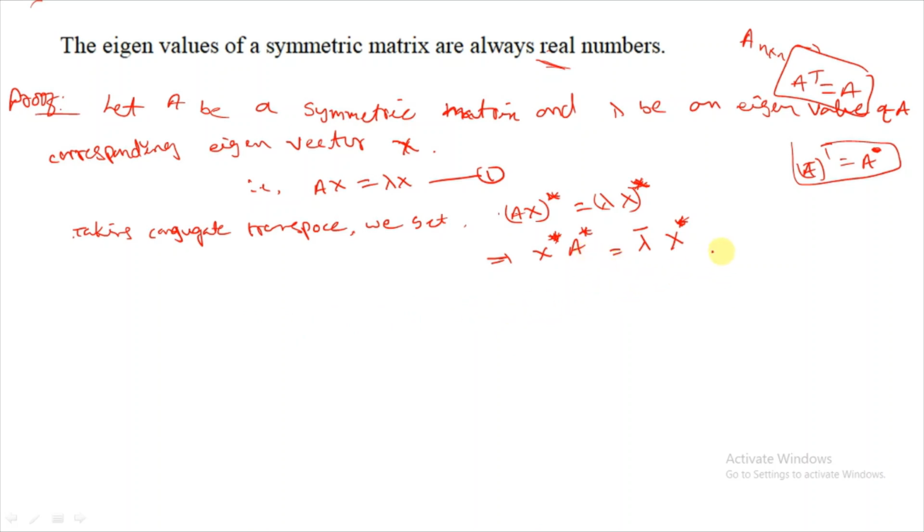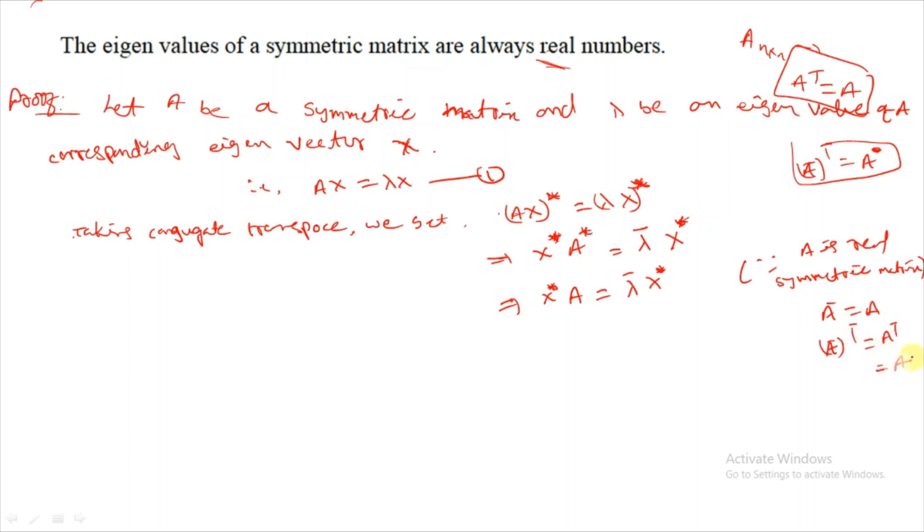Now, A is a real square matrix. Since A is a real symmetric matrix, A conjugate is the same as A, and A conjugate transpose is the same as A transpose, which is the same as A. That's why x star A is equal to lambda bar x star.